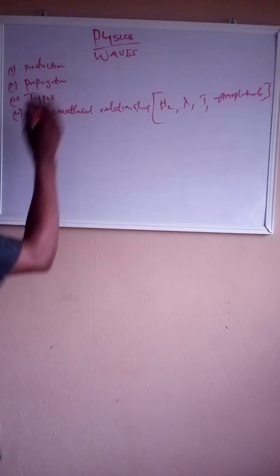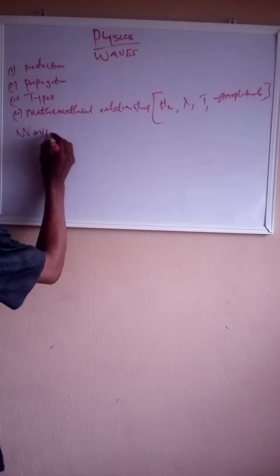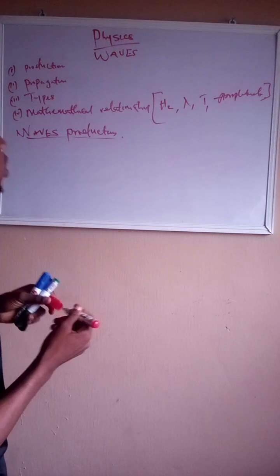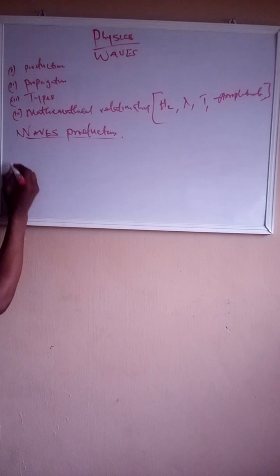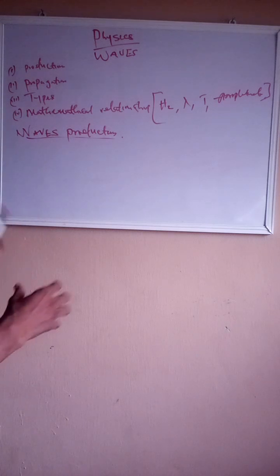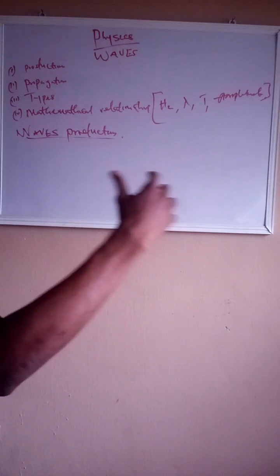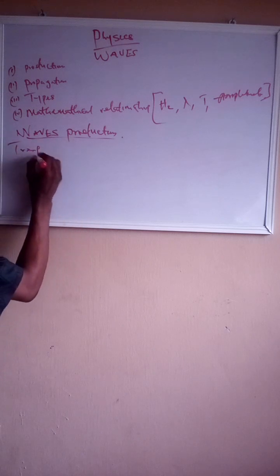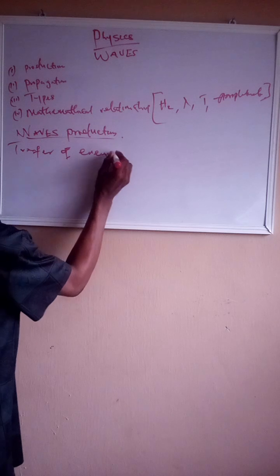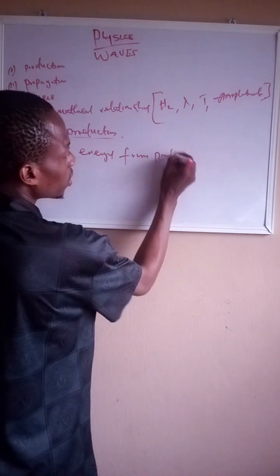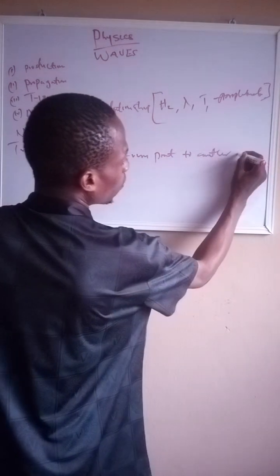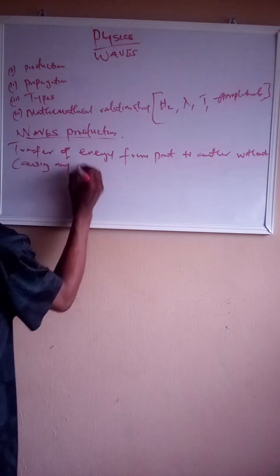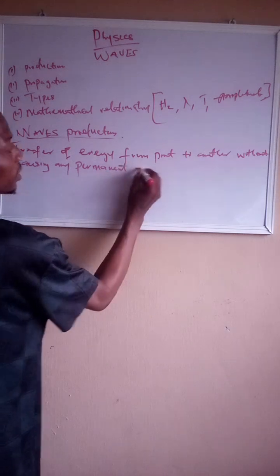Now let's proceed with wave production. First thing, before we proceed to wave production, what is a wave? A wave is a transfer of energy from one point to another without causing any permanent displacement.